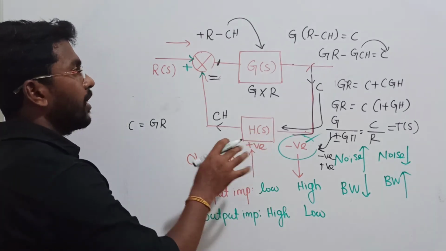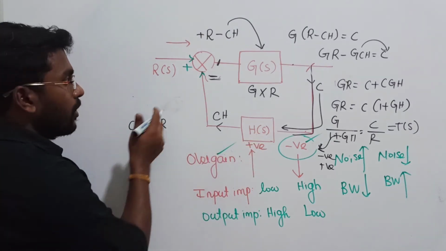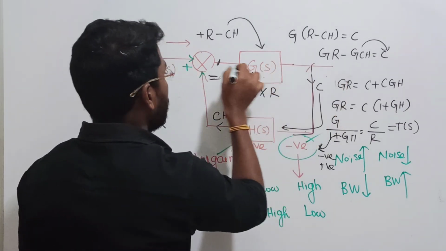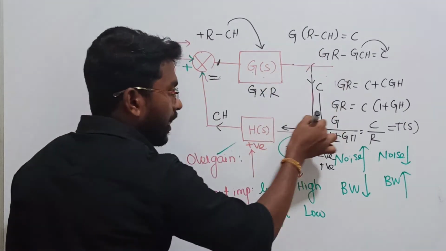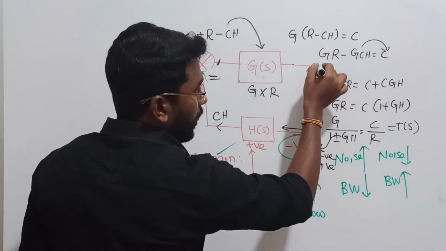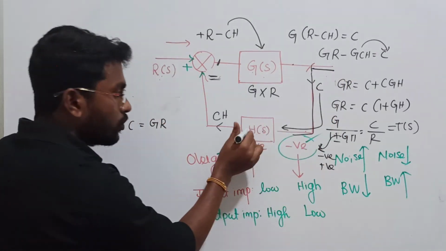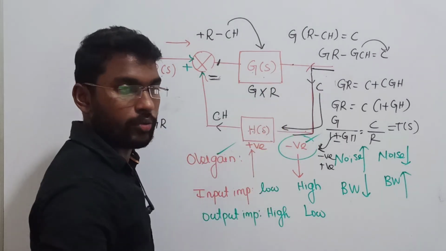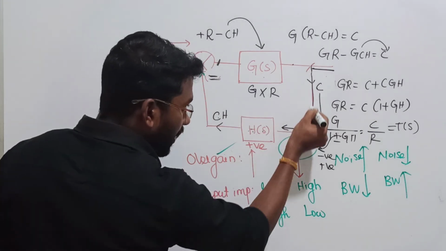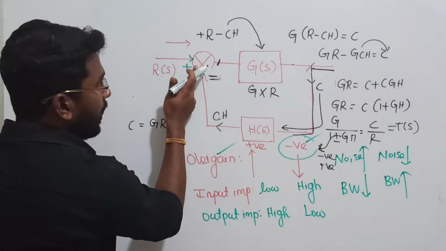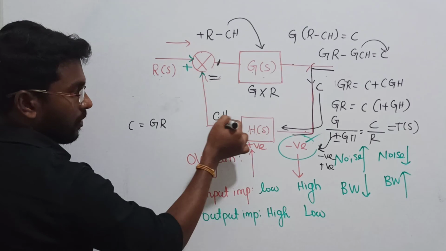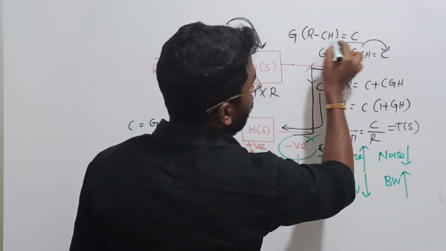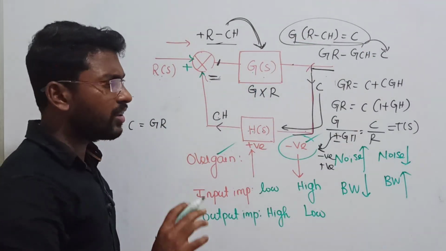Getting me? First what I have done? First I have passed the reference signal. The reference signal is R. It will be mingled with your system, so your output will become what? The system's output. Then I have taken a feedback. Feedback is what? Your output. The output has been taken as a feedback and passed to the feedback system. Your feedback will be multiplied by H in the S domain. That feedback will be passed to the comparator. The comparator will compare the input signal with the feedback signal, and then pass the new signal to the system, such that your new output will become like this. There are no big things to understand, right?